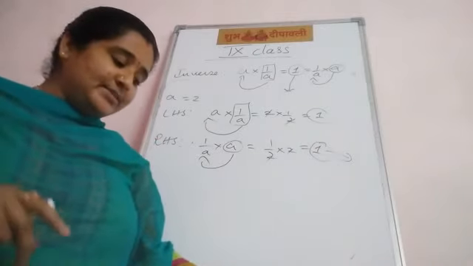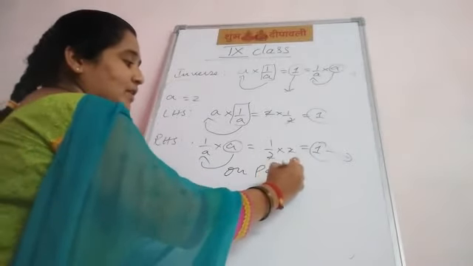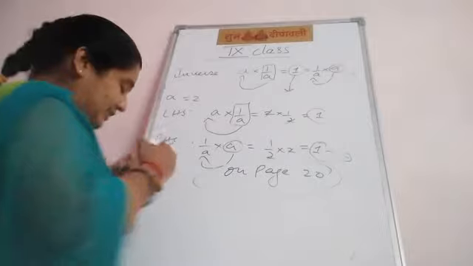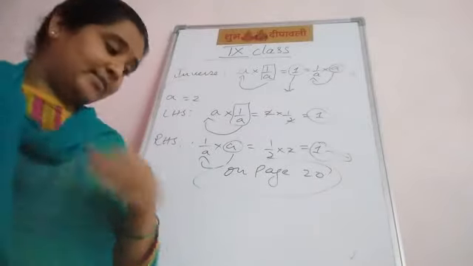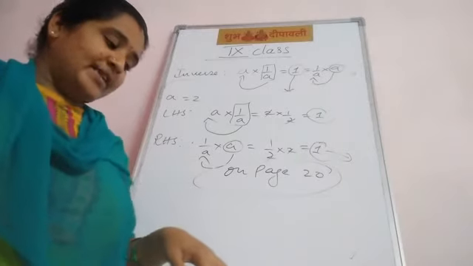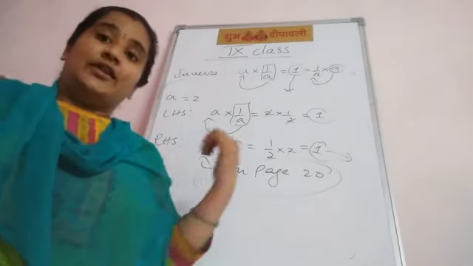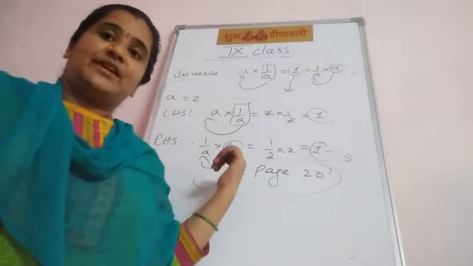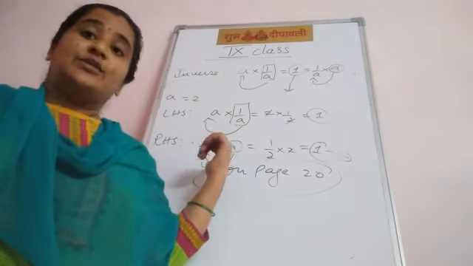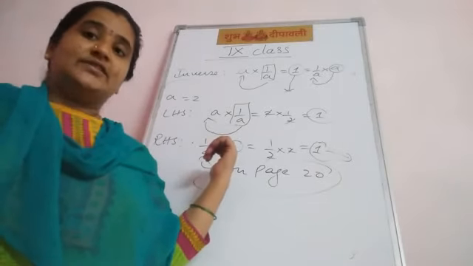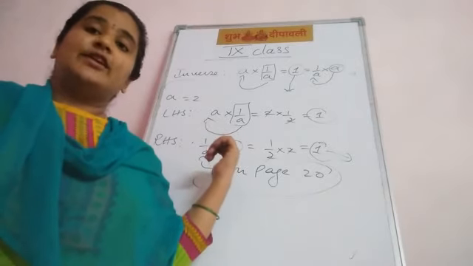If you turn the page, on page number 20, what are you finding? Rational numbers. He explained the terminating types. Let's recall: terminating type and non-terminating recurring type. In the starting only I explained each and every number. In rational numbers there are two: the first is terminating type and the second is non-terminating recurring type.